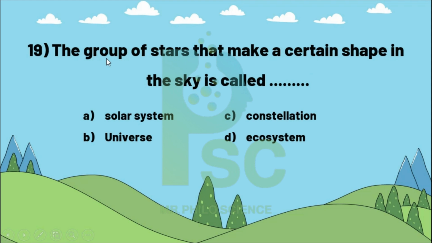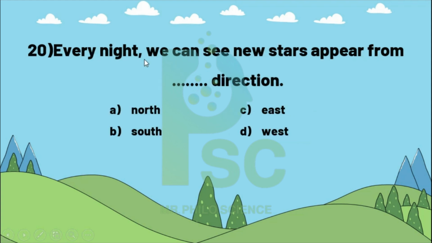19. The group of stars that make a certain shape in the sky is called the solar system, a constellation, the universe, or an ecosystem. Of course, since it says a group of stars, it is a constellation. Every night we can see new stars appear from which direction: north, east, south, or west? Of course, from the east.